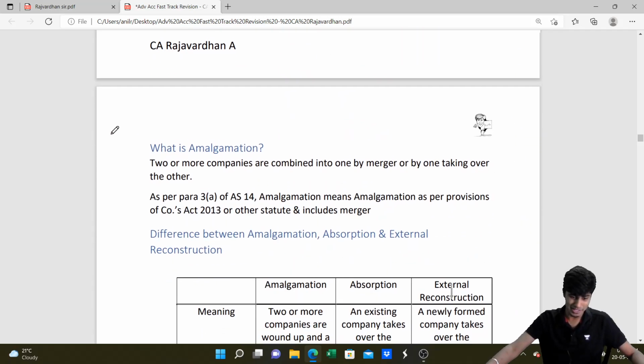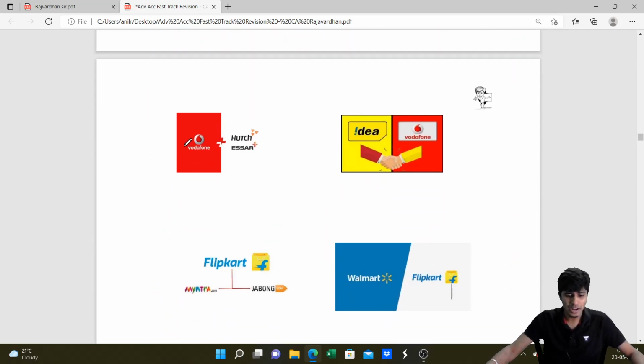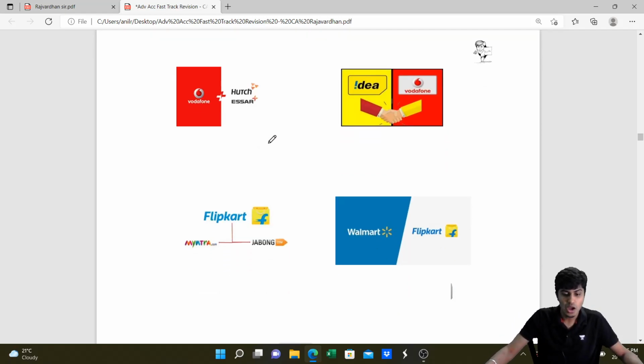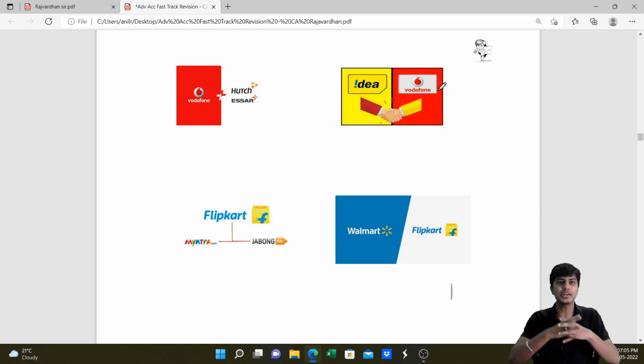Let me make it easy for you. Vodafone and Hutch: Vodafone took over Hutchinson. Vodafone bought Hutchinson Essar in India. So this, my friends, is acquisition. Vodafone and Idea collaborated to form Vi, that is a merger.